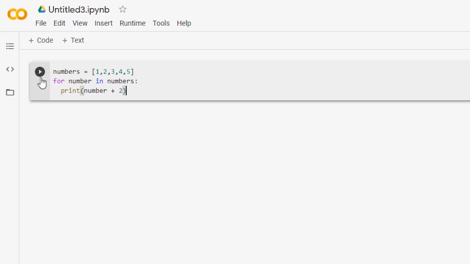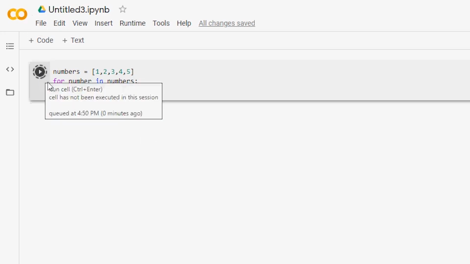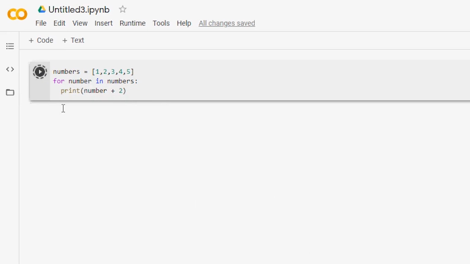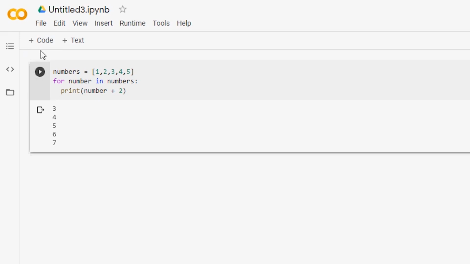And that's it. Let's run this code, and we should see the results of our for loop in the output. Let's click that run button, wait for it to load, and voila, we got our output, which is 3, 4, 5, 6, 7. So here's what it did. We asked the computer to add 2 to each number in the numbers list, so that's exactly what it did. It added 2 to 1, which is 3, and then 4, 5, 6, 7.